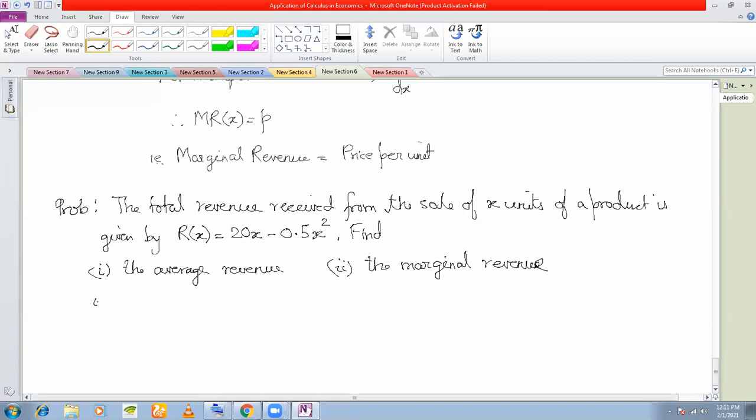Third is the average revenue and marginal revenue for 10 units of output.